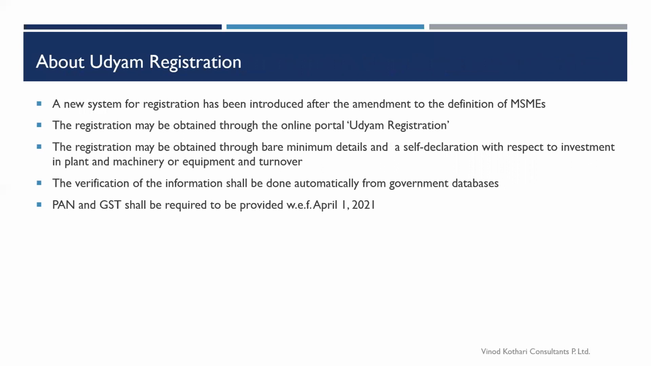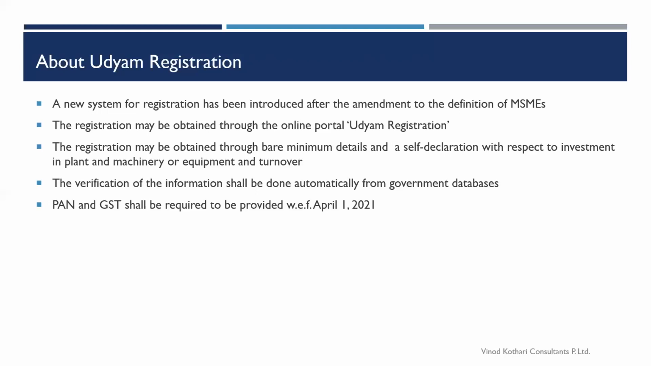Now we will see some facts about the Udyam registration process. This new system has been introduced, and the portal where you can register on Udyam registration is udyamregistration.gov.in. The registration is on a self-declaration basis. Which category you fall in depends on the investment, plant and machinery, equipment, and definitely your annual turnover.